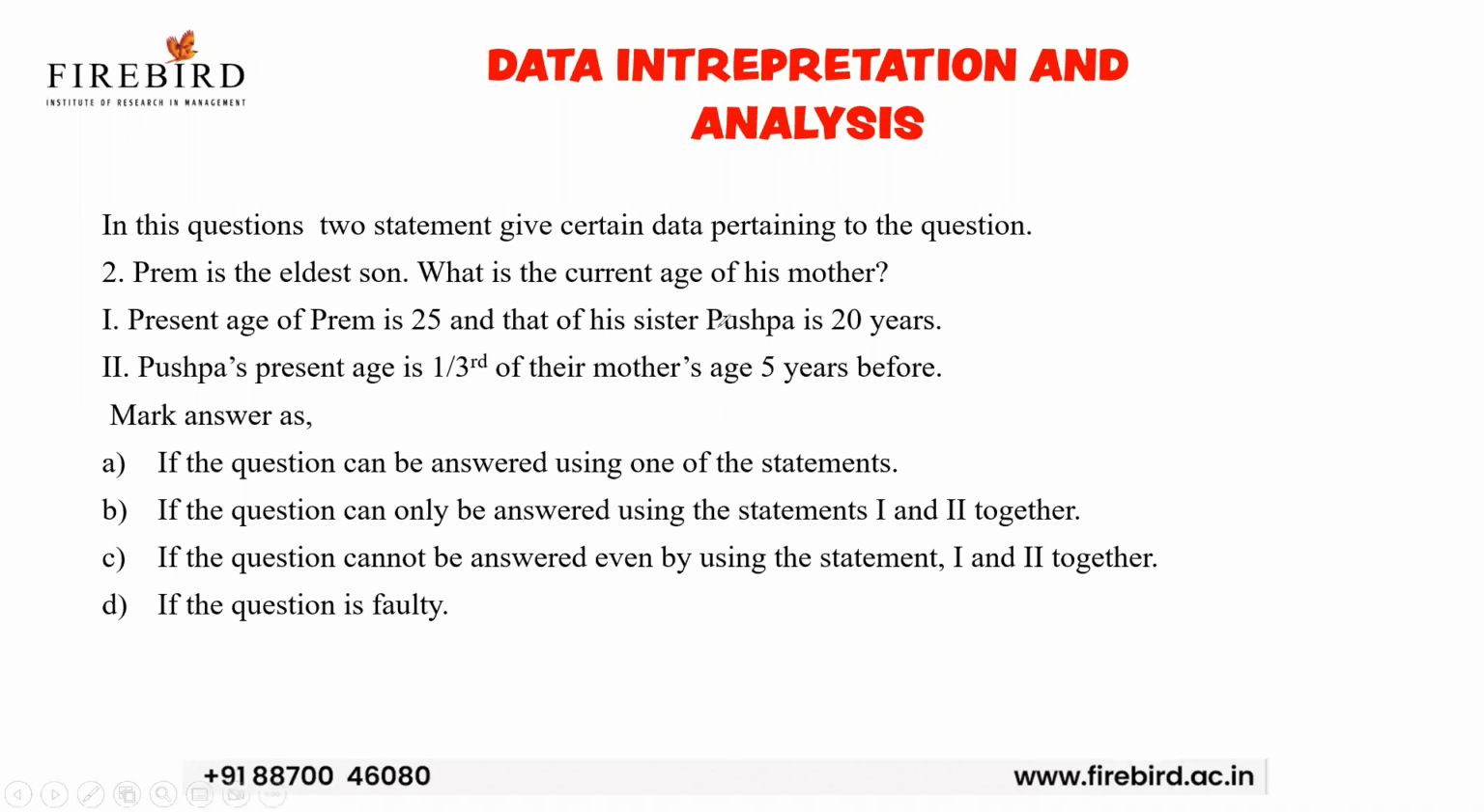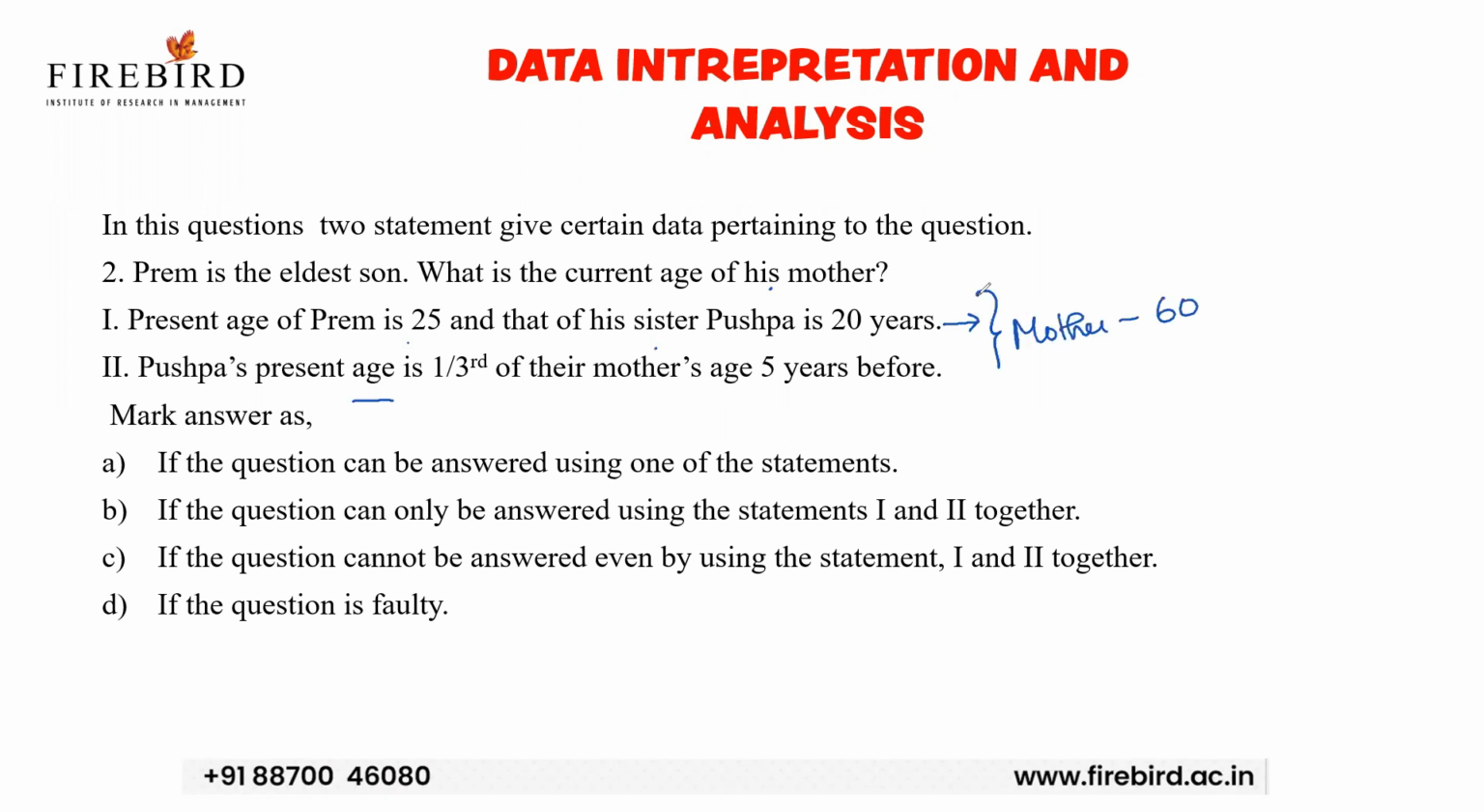Prem is the eldest son. What is the current age of his mother? The first statement: present age of Prem is 25 and that of his sister Pushpa is 20 years. Now they are asking what is the current age of his mother. See, we need to find the exact value. With the first statement alone, I cannot answer. In the first statement, they have just given the ages of Prem and Pushpa. If I take the second statement, Pushpa's present age is 1/3 of their mother's age. Okay, see, if I take Pushpa's age as 20, her mother's age will be 60.